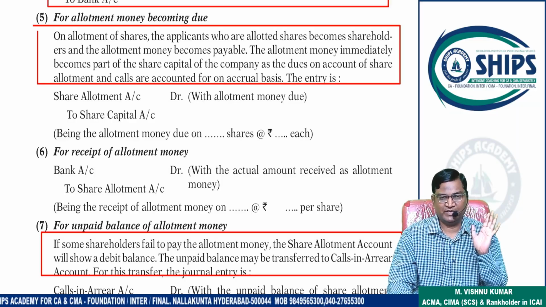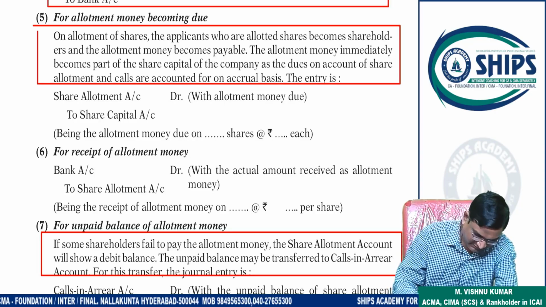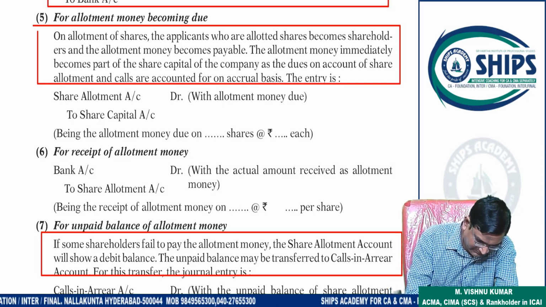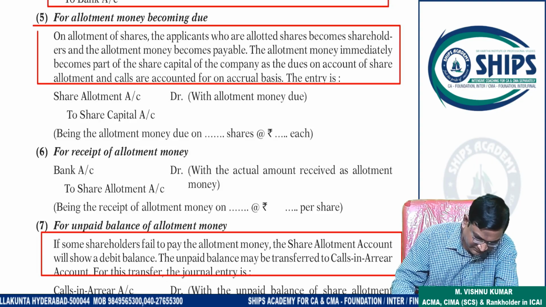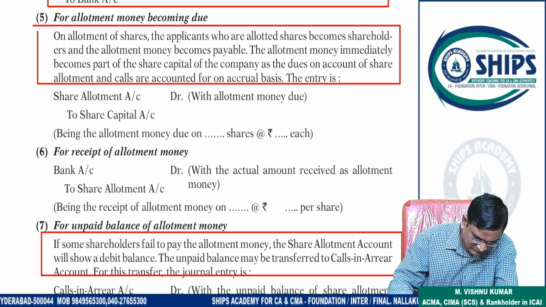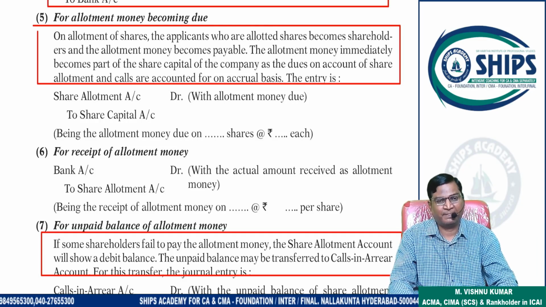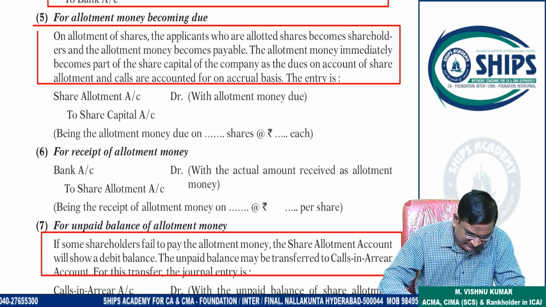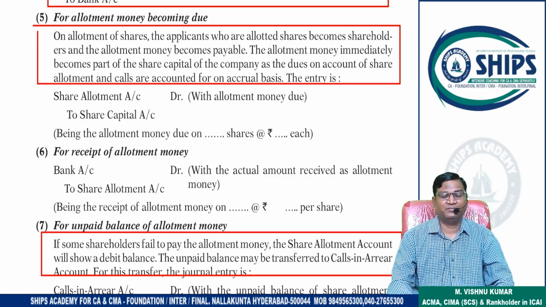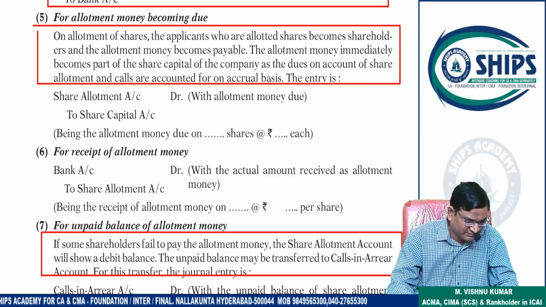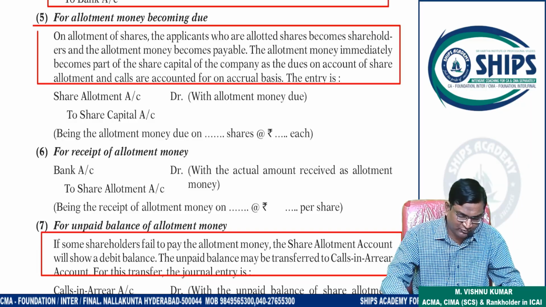So allotment due entry will be share allotment to share capital. This is due entry. Allotment due. So in allotment due, entry will be share allotment to share capital. Thereafter allotment money received. In allotment money received, bank to share allotment will come.